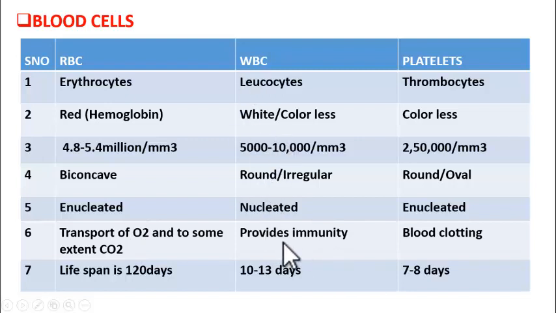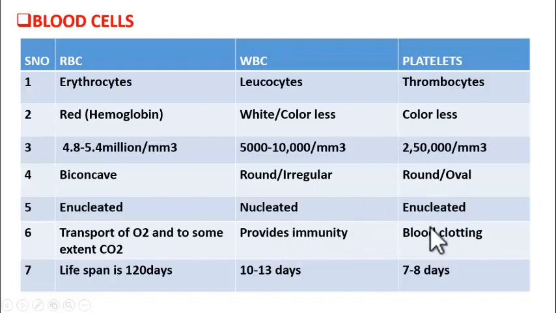In WBC, there are different types of cells, granulocytes and agranulocytes, that you studied in 9th class. The overall function of WBC is to provide immunity. They actually kill the pathogens like bacteria and viruses that enter our body. Few of them kill by directly eating them, that is called phagocytosis, and few kill by releasing antibodies. Got it? So one way of killing is they directly eat the pathogens. The other way is they release antibodies against them and kill them. Overall, they provide immunity against the pathogens.